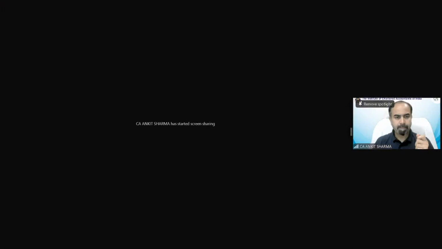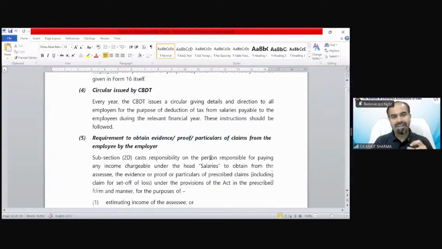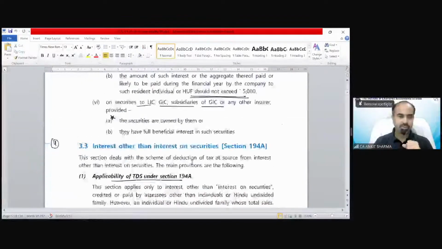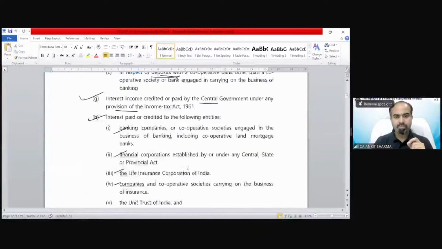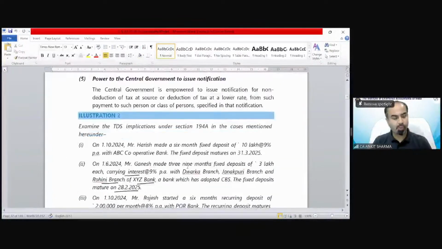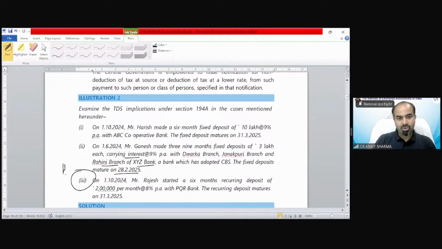Good evening, Arshada. I have given an example, illustration number 2, on page number 7.19, in which there was a calculation for interest, in case number 3. So we have to calculate that monthly. I asked you all to please try this question and calculate the interest, and I believe you must have tried that. That was a very good question, and the calculation of interest should be monthly in this case.